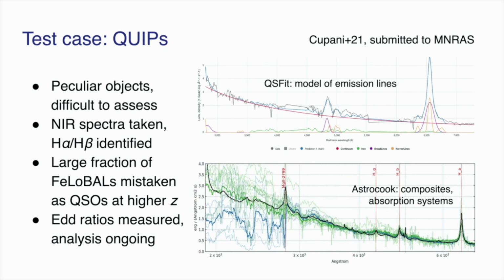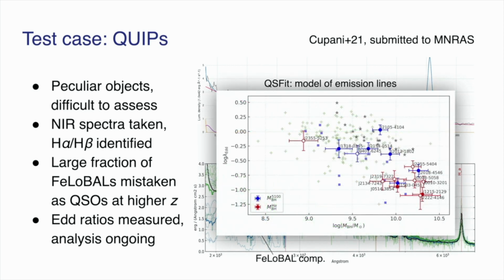We coadded the spectra, flux calibrated them, and corrected for reddening, and so on and so forth. And finally, many of them were identified as broad absorption line quasars, at redshifts around 2 or less, with a disproportionate fraction of quasars showing strong iron-II absorption, the so-called FeLoBAL quasars. These are strange objects, sometimes claimed to trace a transitional strong accretion phase in the evolution of quasars. We used QSFit to estimate the mass of the black holes and Eddington ratios, and finally, we found no evidence about the evolutionary scenario for these objects. But anyway, the analysis is still ongoing.